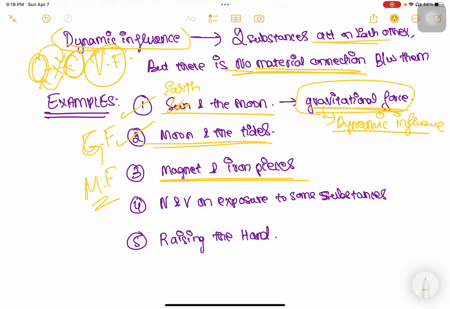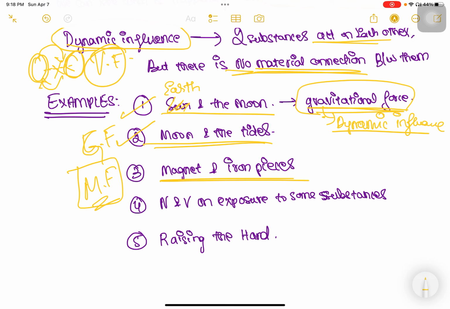We know that the attraction is happening. We can see the iron piece moving forward towards the magnet, but can we see any string or some stick or a hook pulling the iron piece towards the magnet? No. So there is no material connection between them. Here also there is a dynamic force acting between these two objects, and that is the magnetic field.